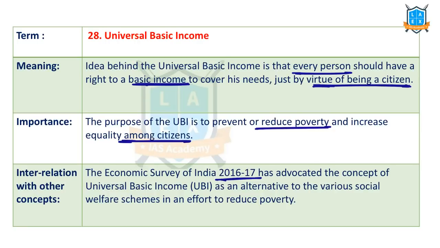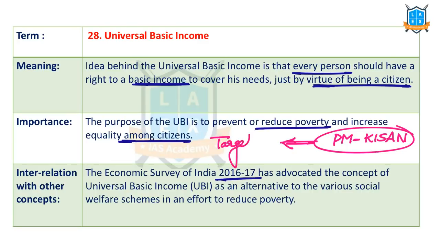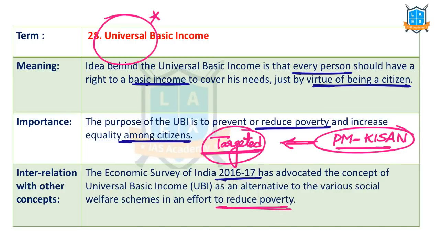Government is implementing PM Kisan. What is this, by the way? PM Kisan is an income support scheme. This is a kind of universal basic income, but targeted basic income. We cannot call it universal, because universal means everyone should be given money, but this is targeted only towards the farmers. Universal means every citizen in the country gets some money. So as of now, targeted benefit transfers are used in India to reduce poverty and to support income.